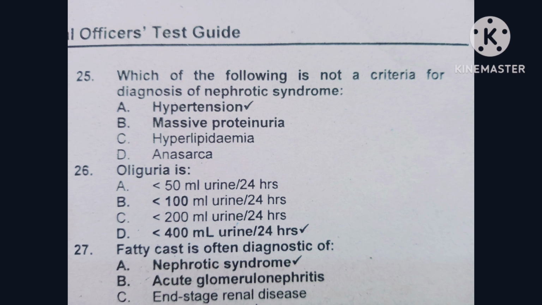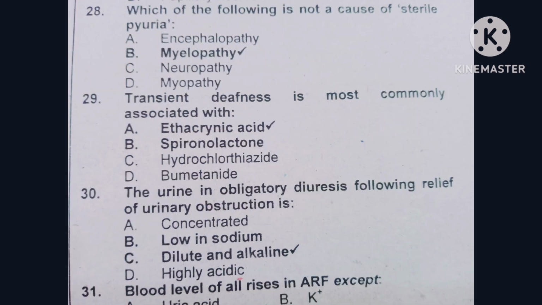Question number 27, the fatty cast is often diagnostic of: option A is nephrotic syndrome. Option B is acute glomerulonephritis.